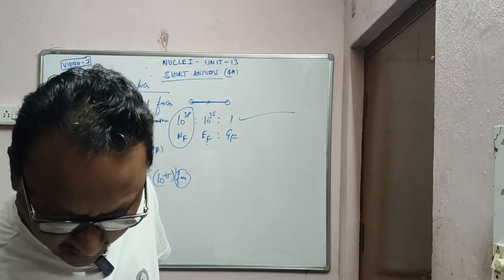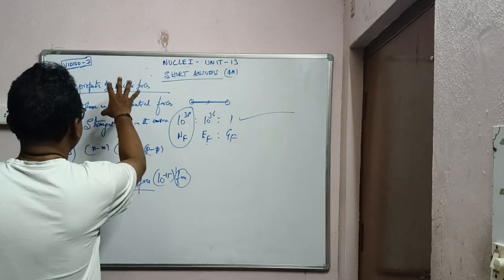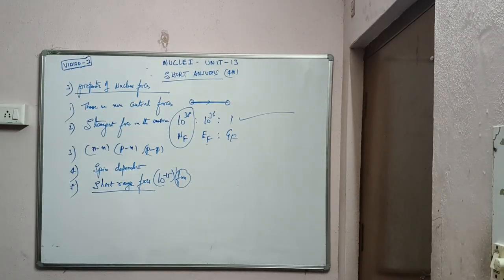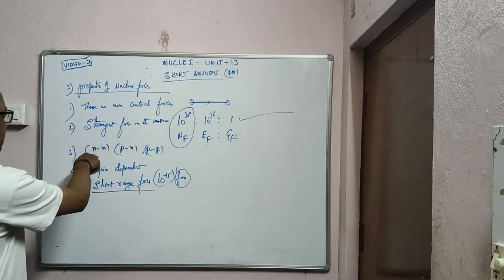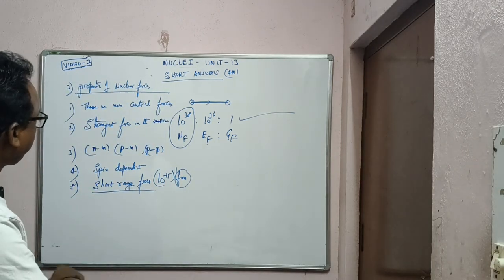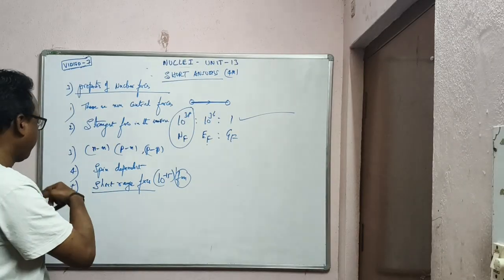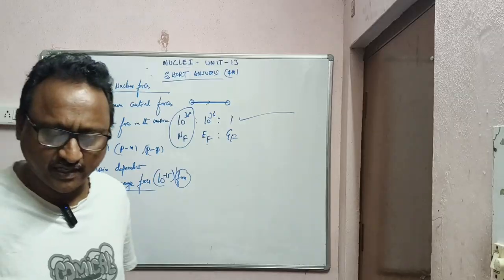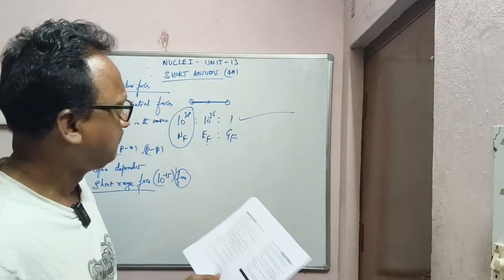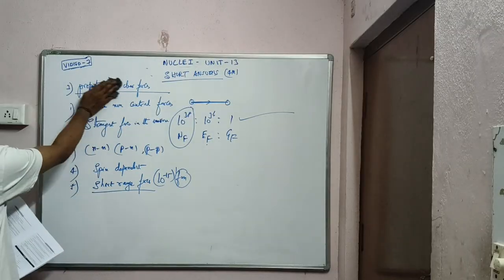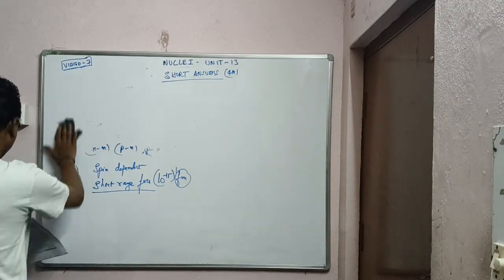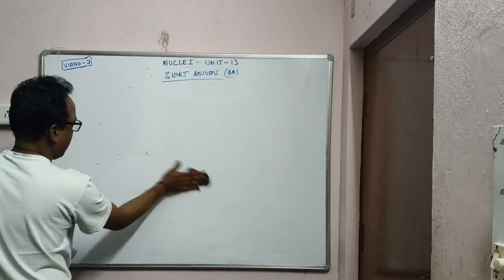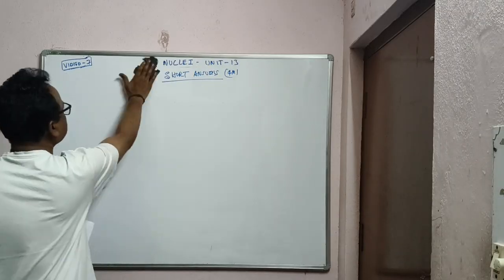Okay na? Right, andi. So these are some important properties regarding nuclear forces. These are the strongest force in the universe, 10 to the power 38. Next is electrostatic, least is gravitational. Non-central, they don't act along the center of masses. The forces are same between neutron and proton, and proton and proton. They are spin dependent. Short range forces around 10 to the power minus 15, that is 1 Fermi. Okay na? Cheppanandi. Next question andi, 4 marks. Right. So 4 marks kabatti dani taggatu rayalandi for the scorings.